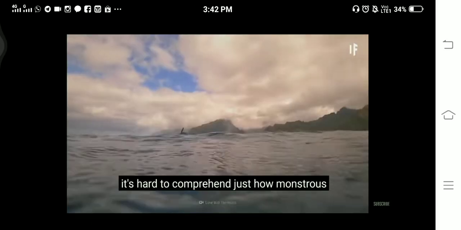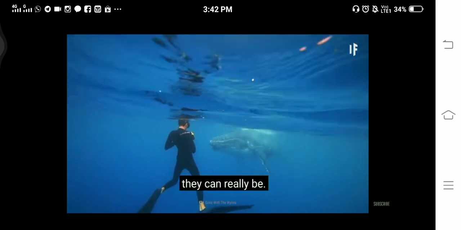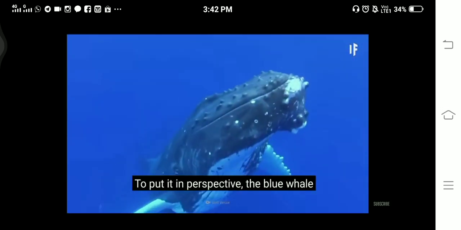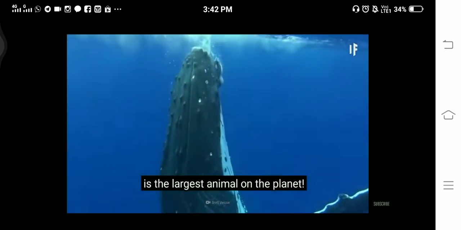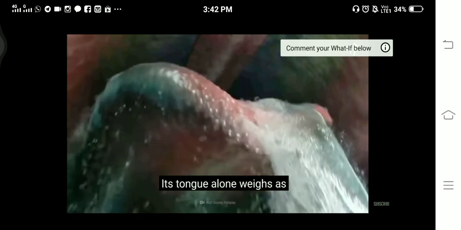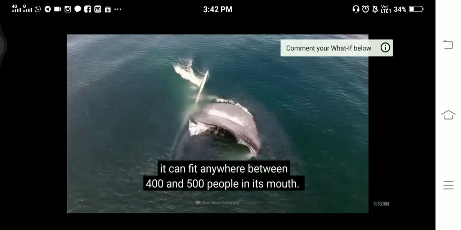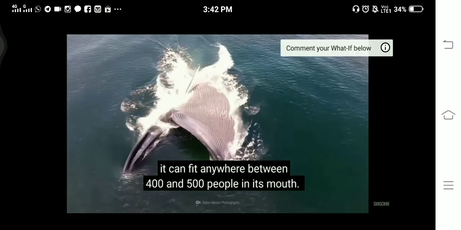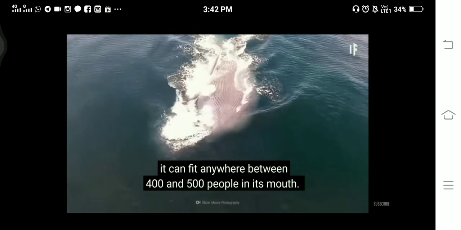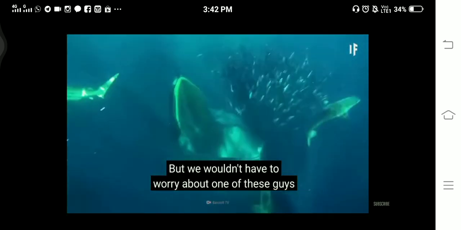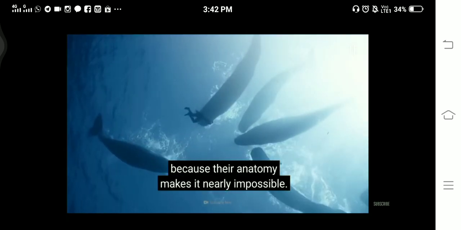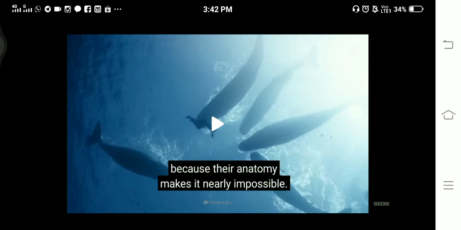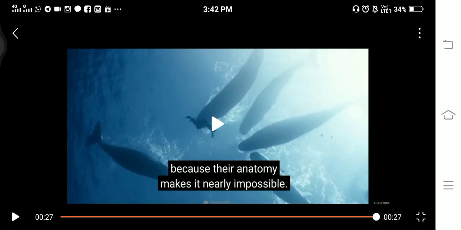See how big the whale is. Can you see the whale over here? See, now the whale is coming out, taking a breath and again going inside. Can you see the video, students? Are you enjoying the video? See, whales also used to move together like dolphins. Now let's move ahead.